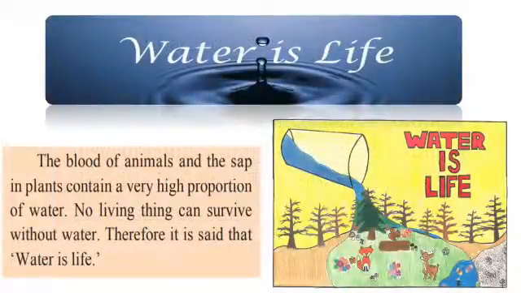The blood of animals and the sap in plants contain a very high proportion of water. No living thing can survive without water. Therefore, it is said that water is life. Now, you will see that it is almost impossible for us to spend even a single day without water.